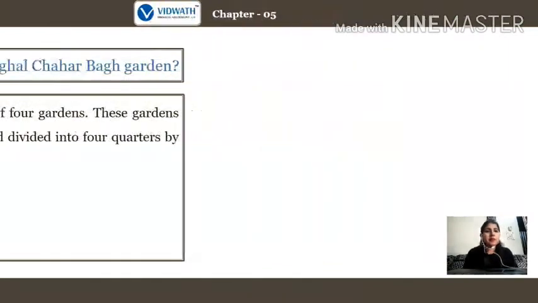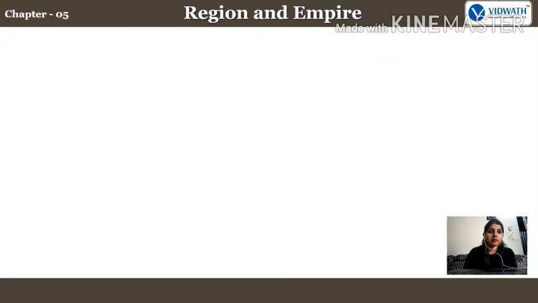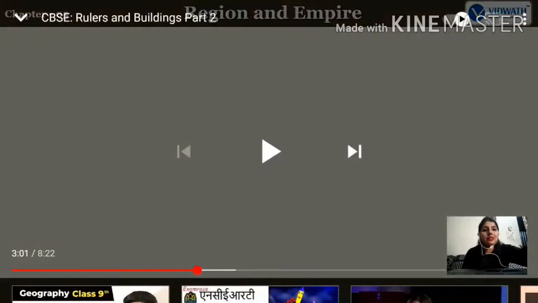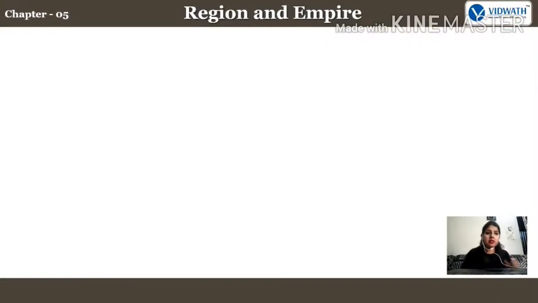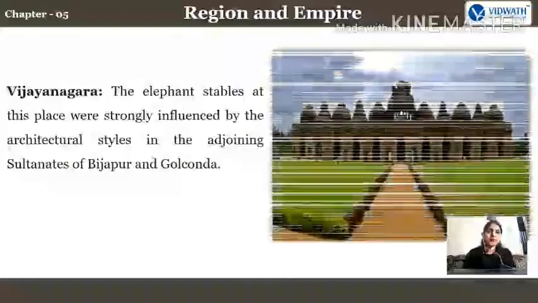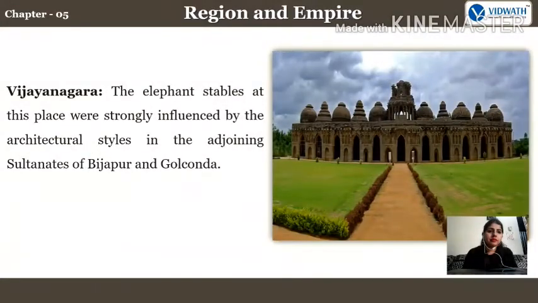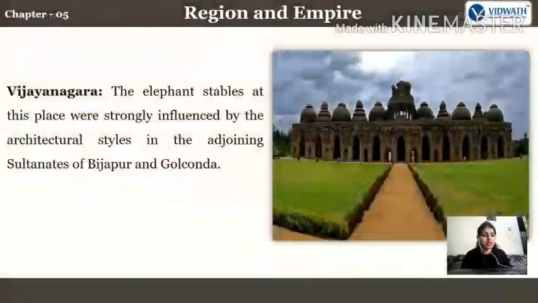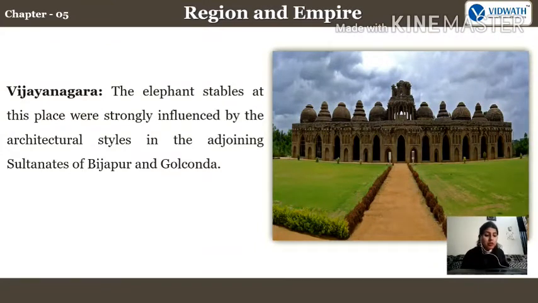Fine. Next one is region and empire. So this is the last topic of our chapter. See carefully. I hope you understood the last one. Very easy. So, Vijayanagara. The elephant stables at this place were strongly influenced by the architectural styles in the adjoining sultanates of Bijapur and Golconda. So you can see Vijayanagara. In this, what is the meaning of region and empire? What were the further regions and empires of that particular time period?